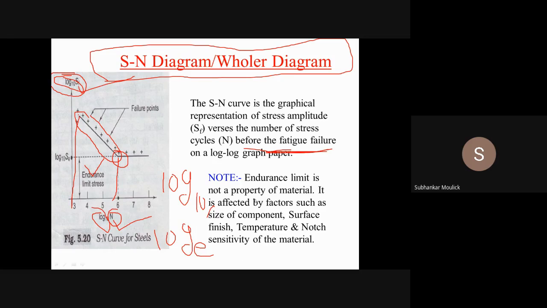So these are the different factors on which endurance limit depends. It is not a property of the material. Endurance limit will be affected by these factors. Clear? Any doubt so far?